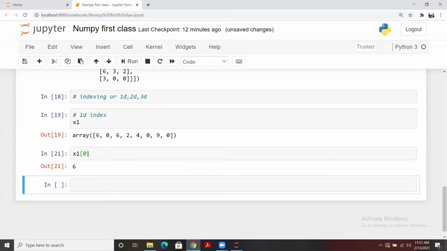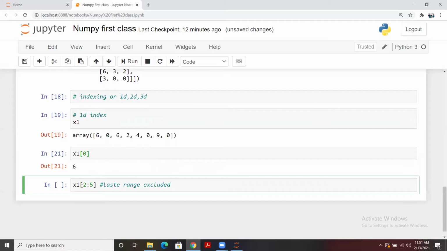So here it is. And if we want to extract a range, it will be something like this. In case you want to extract from 2 till 5, the last index of the range is excluded.